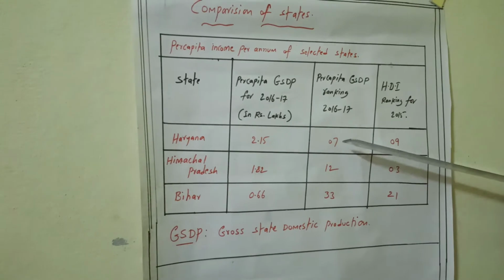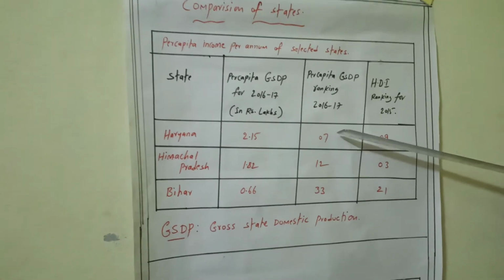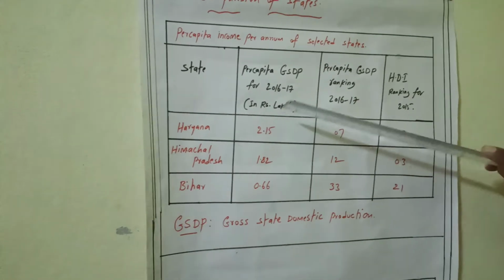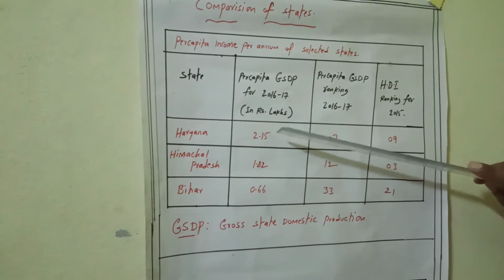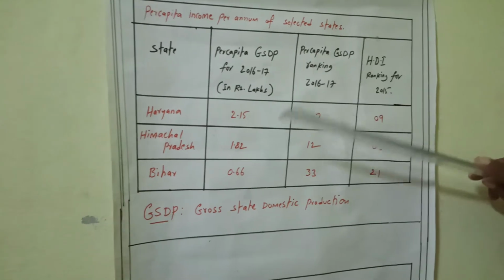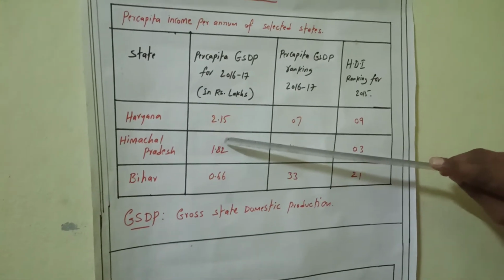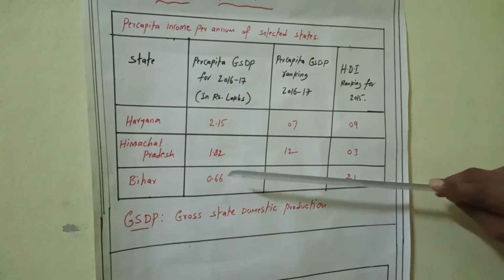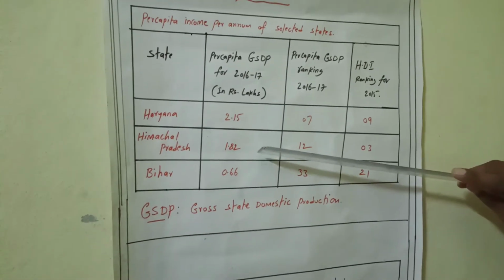That's why it occupied 7th rank in India. It is a developed one. Based only on per capita income, Haryana is developed. Himachal Pradesh is below Haryana, and Bihar is the least based on per capita income.